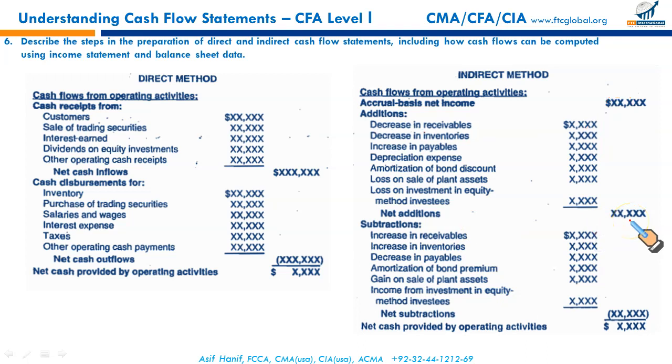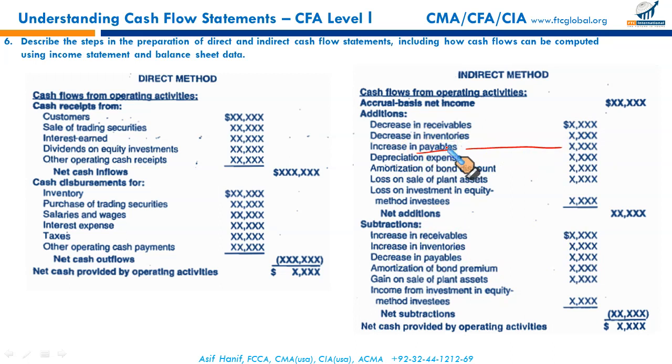Okay, next. Likewise, inventories. If the inventory balance has decreased over the period, where did it go? It didn't vanish into thin air. You would have sold it. You would have received cash against it. Remember, when there is a decrease in inventories over the period, it represents an inflow. And if the inventory balance has increased over the period, it means we couldn't sell that much and we have piled up our inventory over the period. This would have resulted in an outflow. So decrease in inventories is an inflow, increase is an outflow. Moving on.